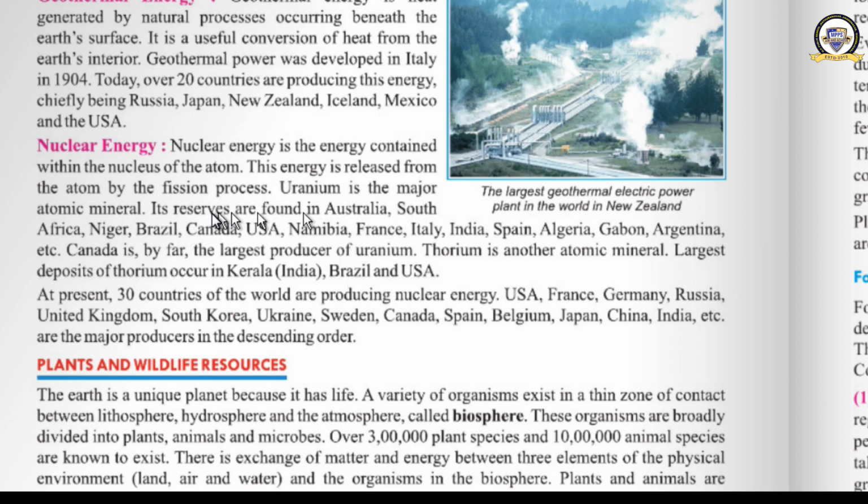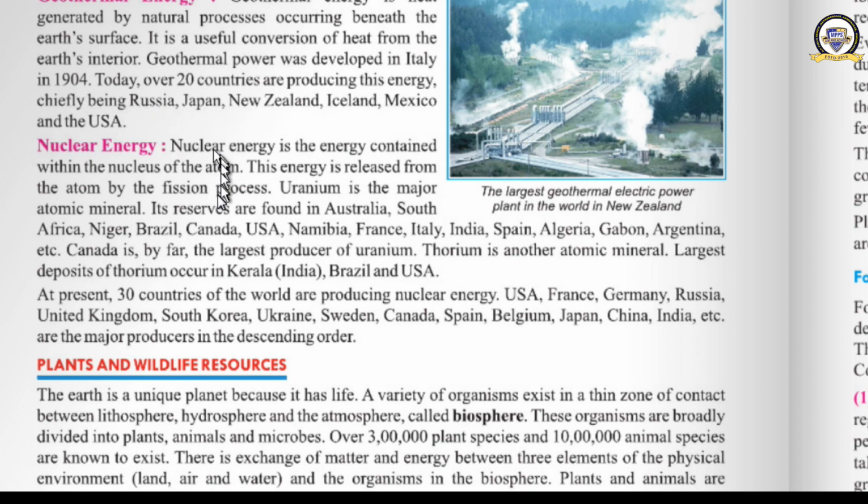Shall I continue? Yes. Nuclear energy. What is nuclear energy? It is the energy contained within the nucleus of the atom. It is released from the atom by the fission process. If the atom is split, we can get the inside energy. That process of splitting the atom is known as nuclear fission. When nuclear fission occurs, the energy is released. That energy is used to rotate the turbine and electricity is produced. That electricity is known as nuclear energy.